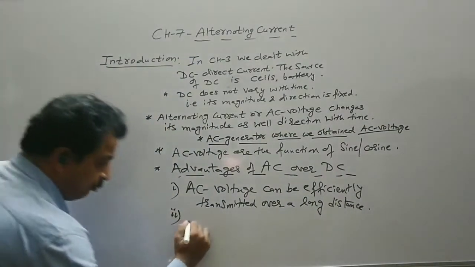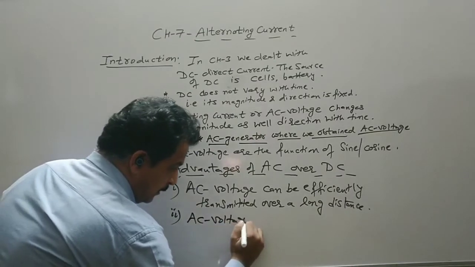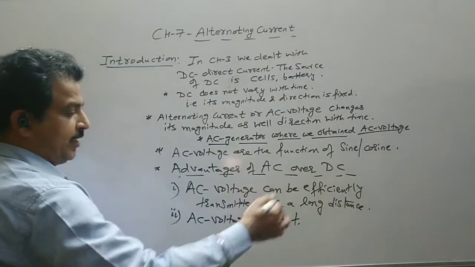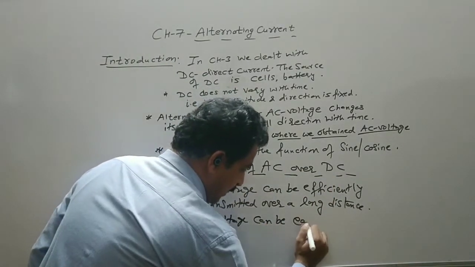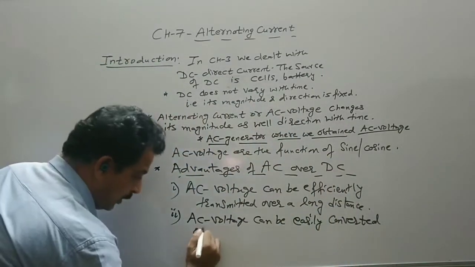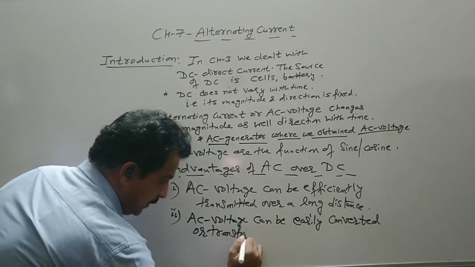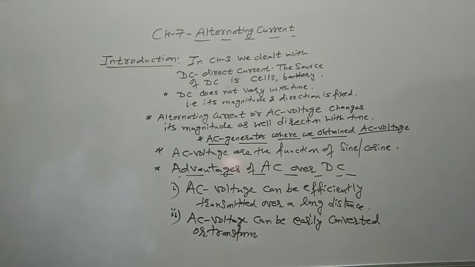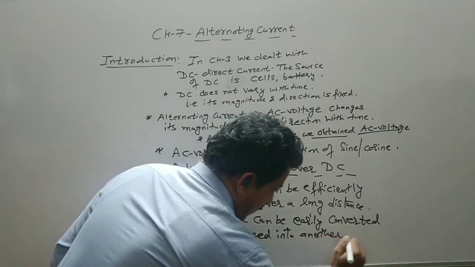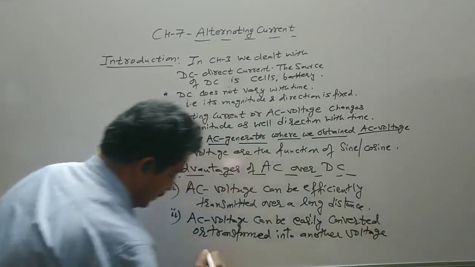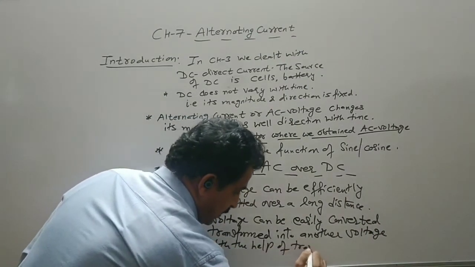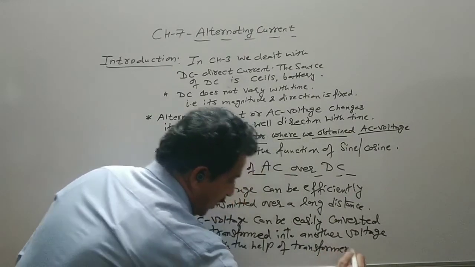Second, AC voltage can be efficiently transmitted over a long distance, can be easily converted or transformed. AC voltage can be easily converted or transformed into another voltage with the help of a transformer. So at the end of the chapter, we will again see one device, a transformer.